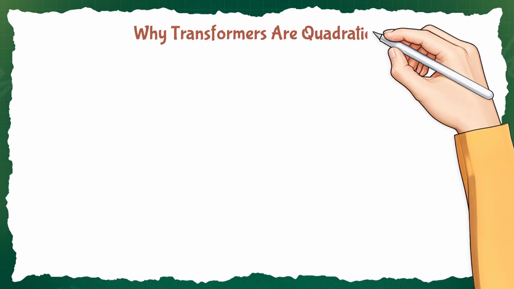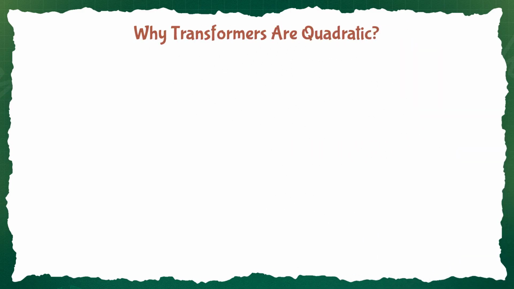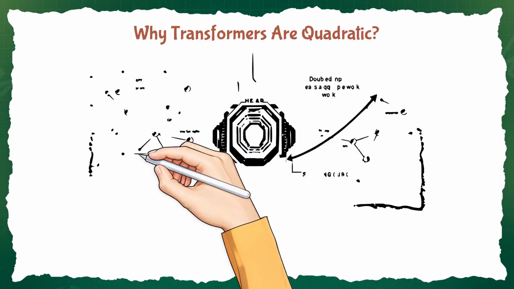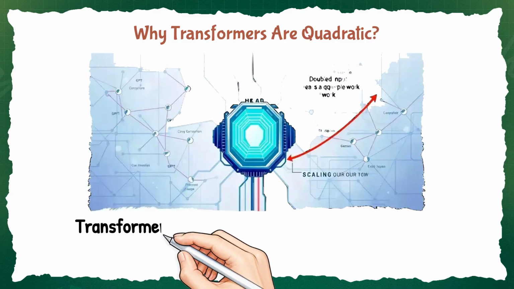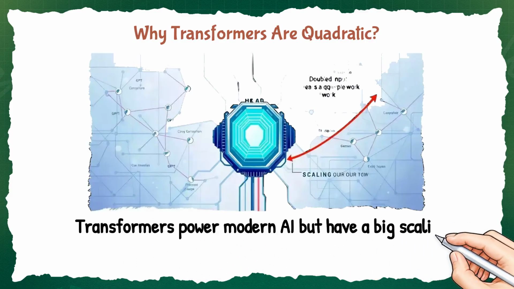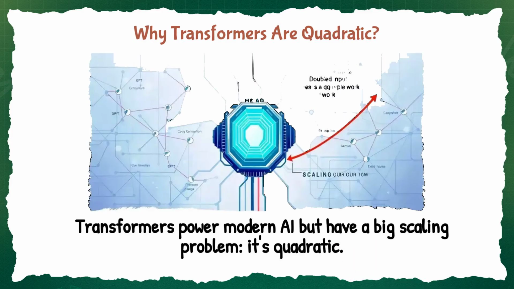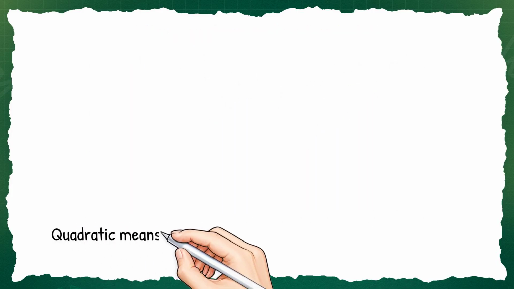Transformers changed AI. They powered GPT, Claude, Gemini, and almost every modern large language model. But they have a problem, a fundamental scaling problem, and it's quadratic. If you double the input length, you don't double the work. You quadruple it. What does quadratic even mean?